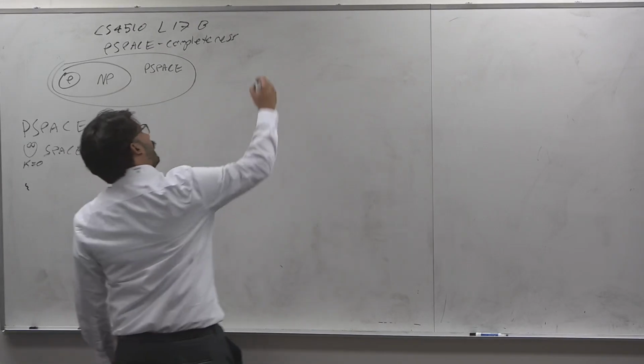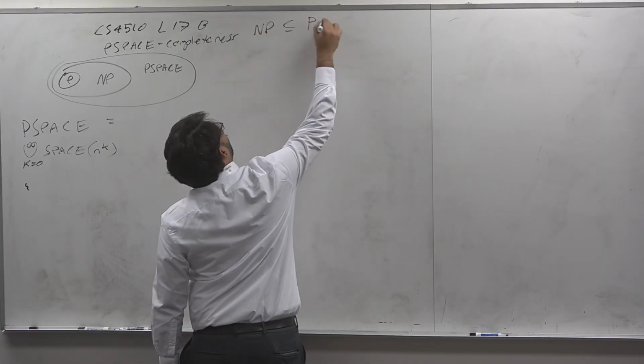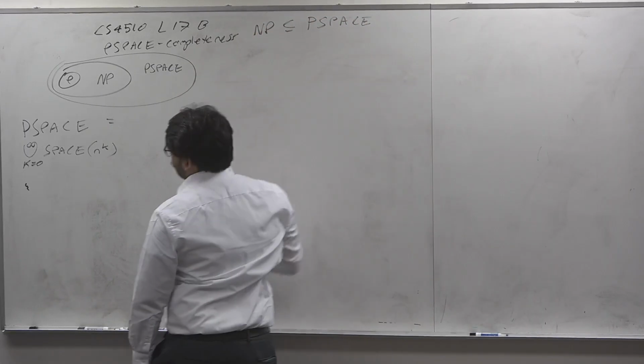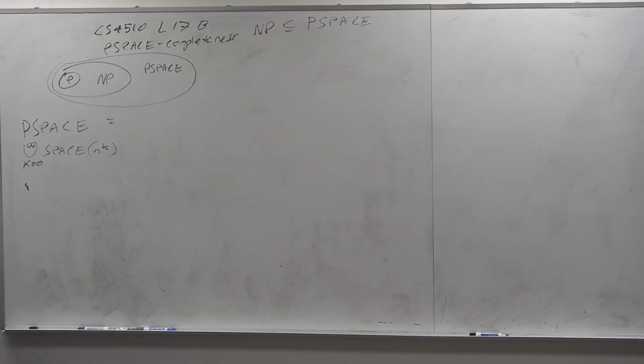Pop quiz. Why is NP contained in PSPACE? There are at least 4 proofs we can come up with. Give me any reason that NP is in PSPACE. Didn't we just show that NPSPACE is in PSPACE?